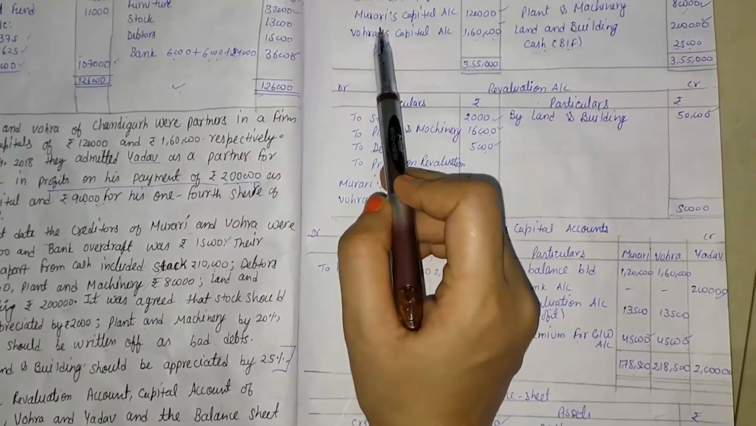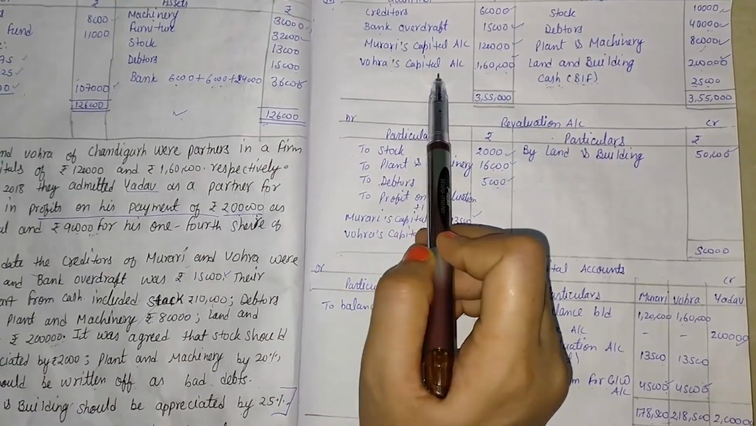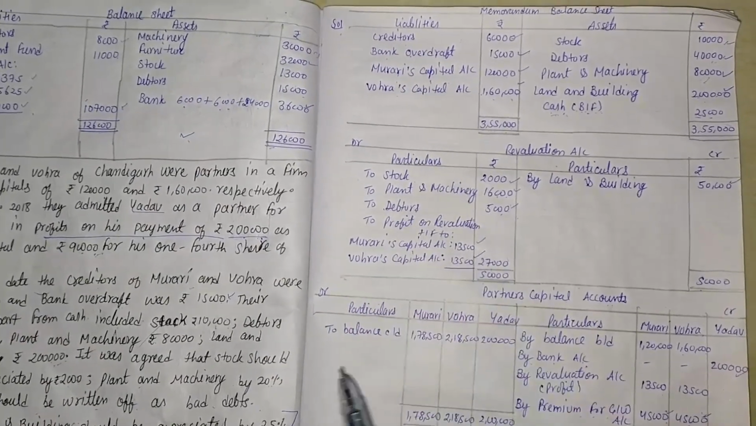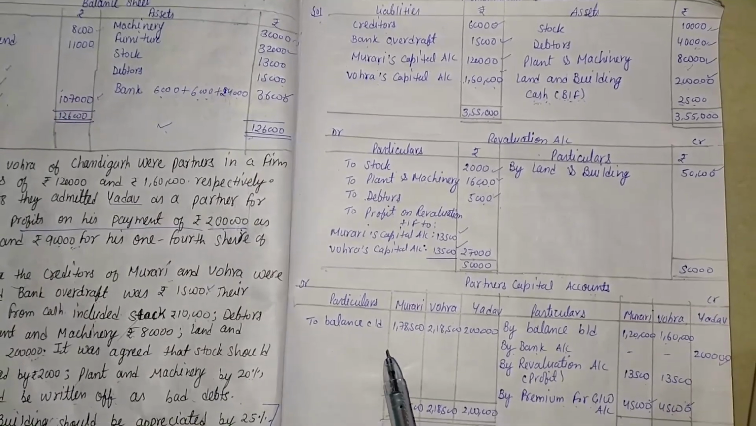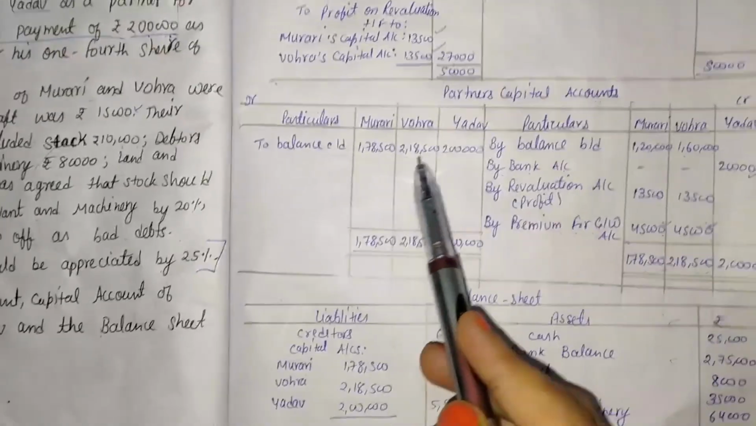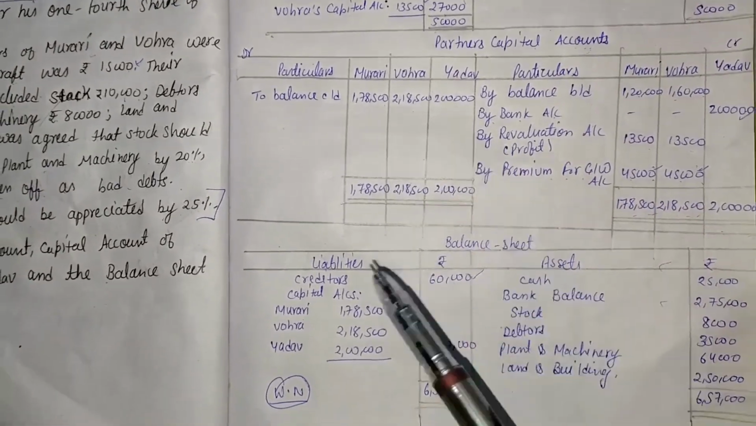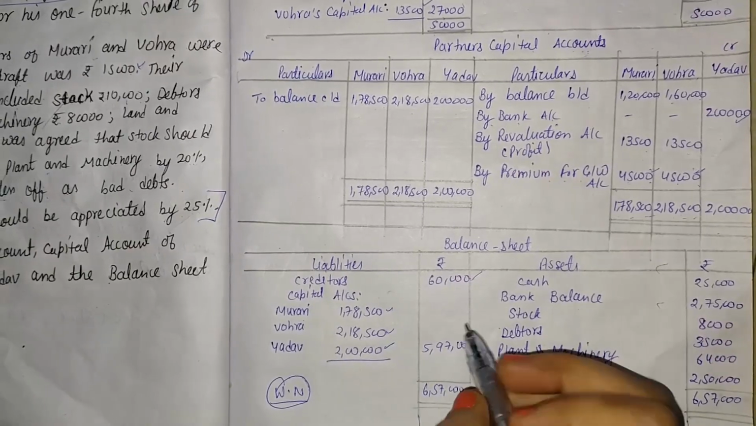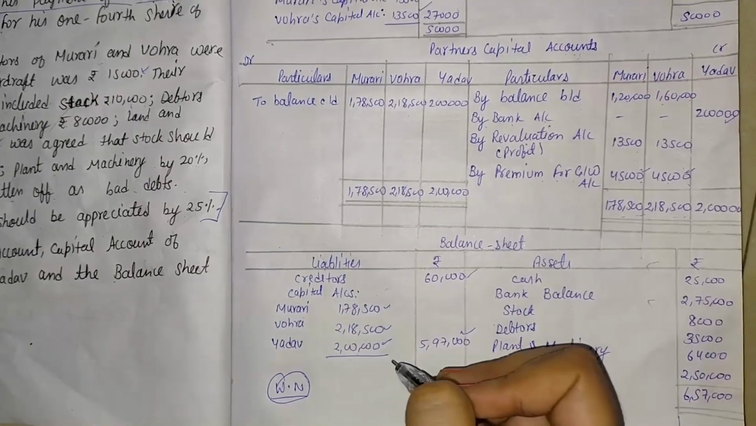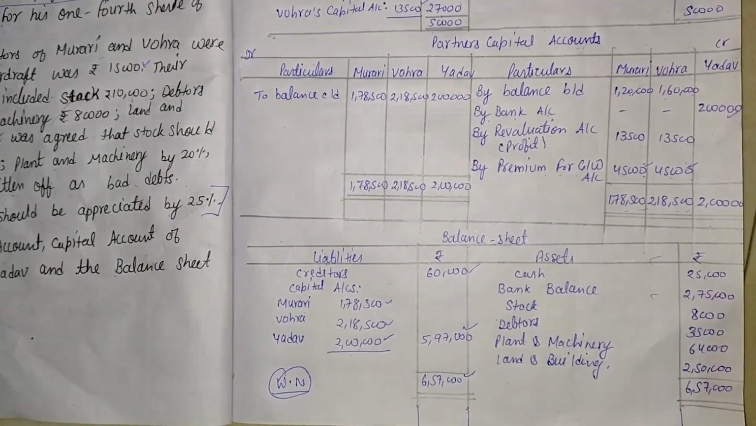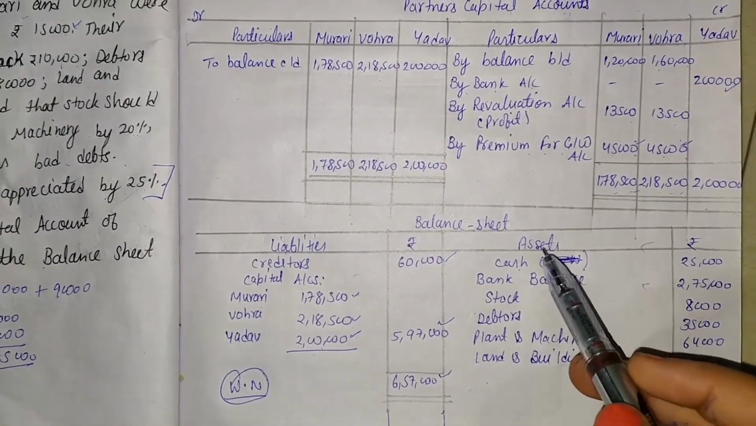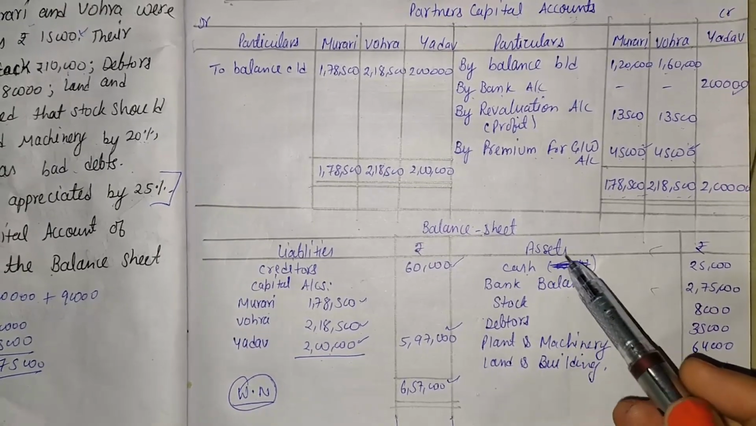Now the third point given in the question is Murari's capital and Bora's capital. But at the beginning of the question there are two partners, now there are three partners. And what is the three partners' balance? We will take that value from the partners' capital account, and that value is 1,78,500, 2,18,500 and 2 lakh. 5,97,000 is the total of the three partners' capital. After that the liability side total is 6,57,000. Here we are going to make the asset side.